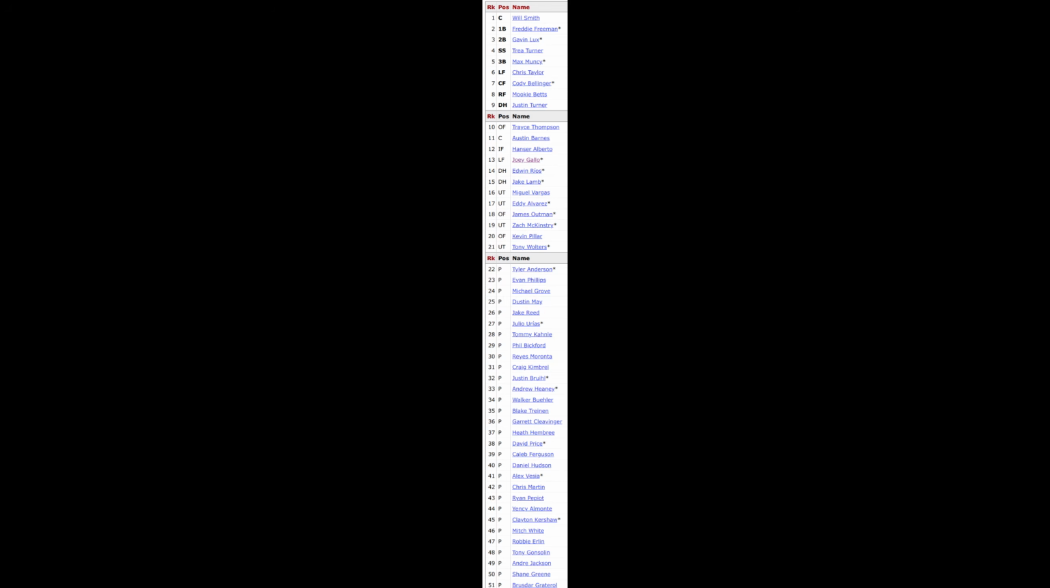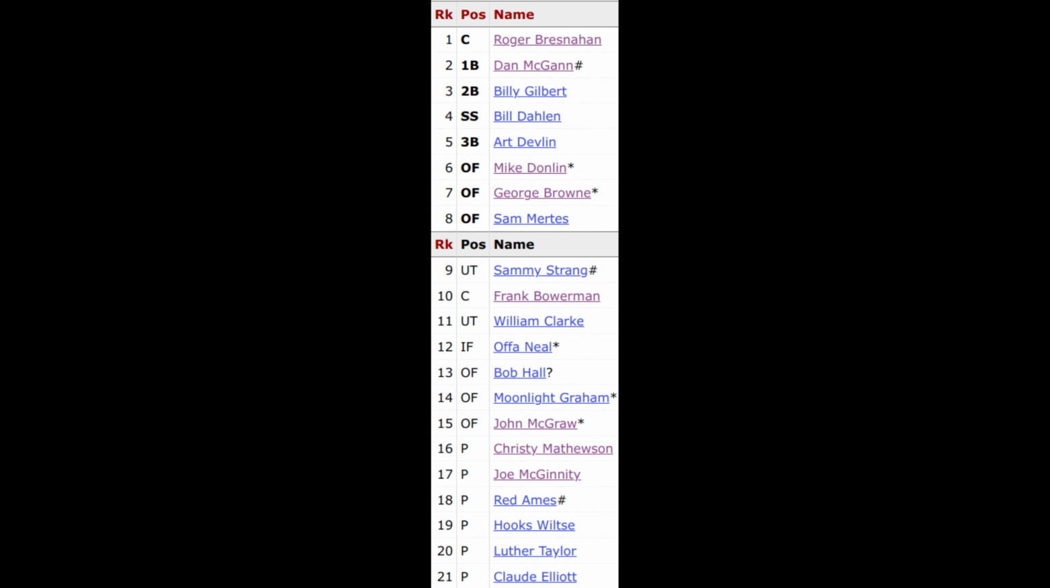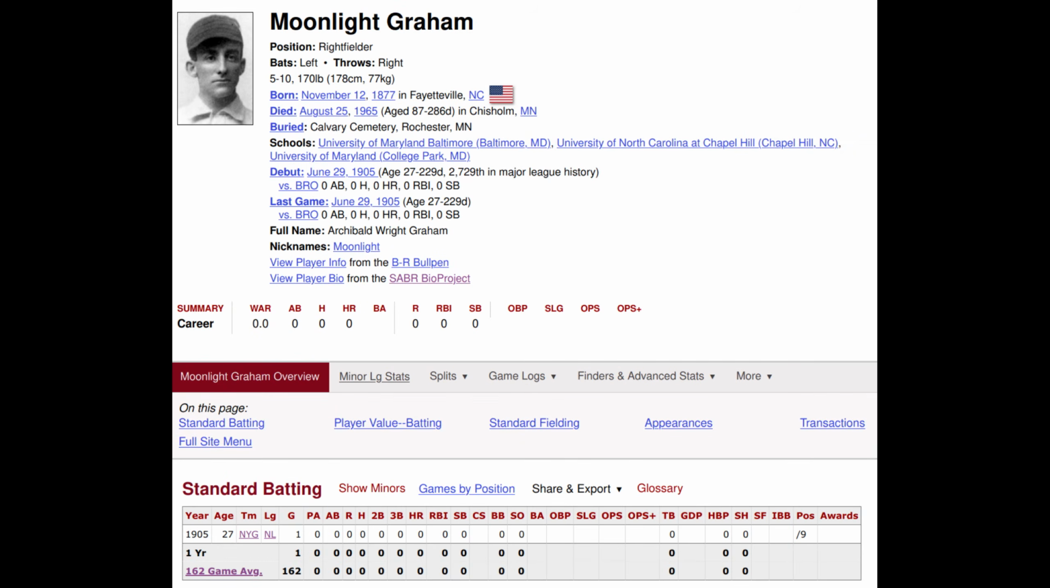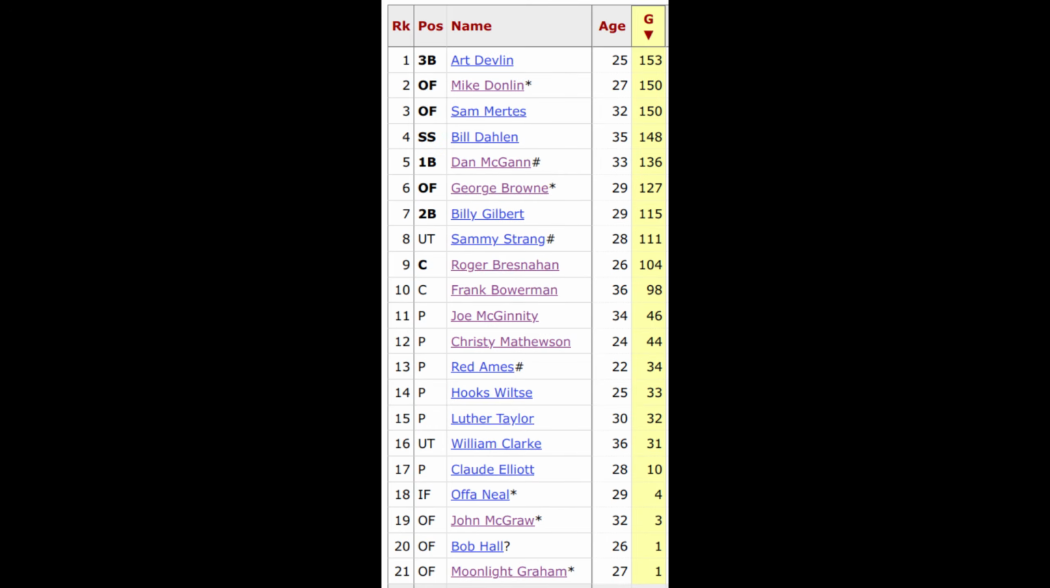Roster sizes are another huge problem in these kinds of leagues. The 2022 Dodgers, for example, used 51 different players. In contrast, the 1905 New York Giants used only 21 players all season. But that includes the famous Moonlight Graham, who didn't record a single stat in his lone half-inning appearance. In fact, 4 of those 21 players appeared in fewer than 5 games, and relief pitcher Claude Elliott, despite the fact that he was with the team all season, was only used in blowout situations.